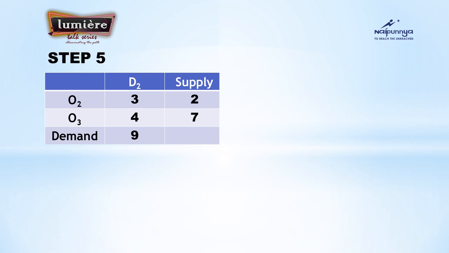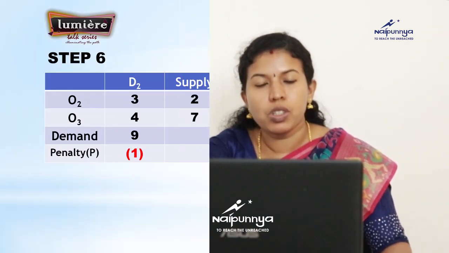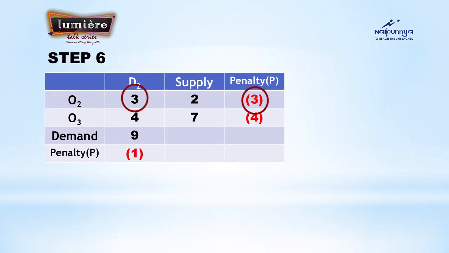In step 6, we have only 1 column left and 2 rows. In penalty, we know that penalty is calculated by subtracting the 2 smallest numbers in each row. But in the first row, we have only 1 element left. So what you have to do here? You simply copy that particular cell number. That is 3, you have to copy as the penalty, because there are no 2 numbers to subtract over there. So you just copy whatever number you can see in the 1 column. So simply copy that 3 and 4 as the penalty for each row.